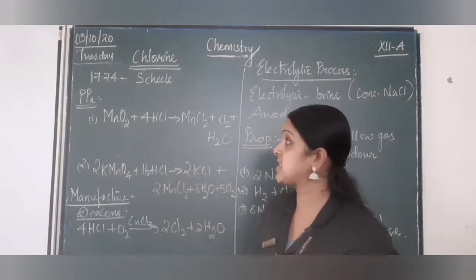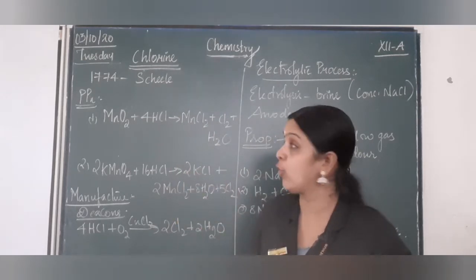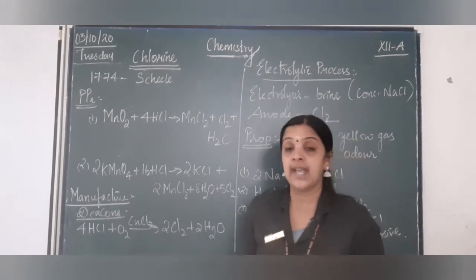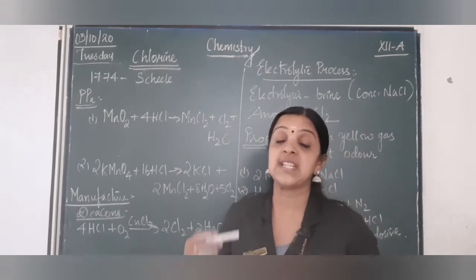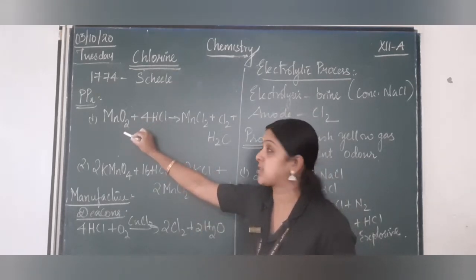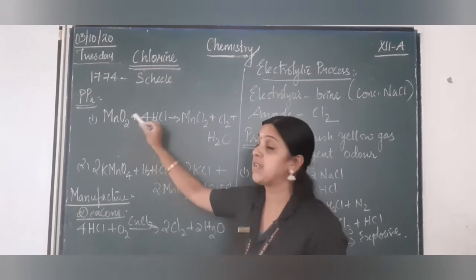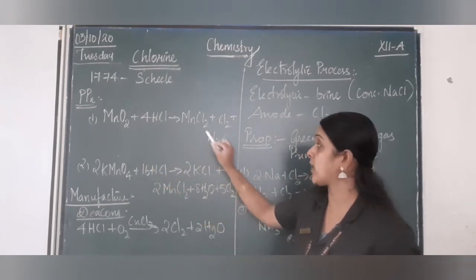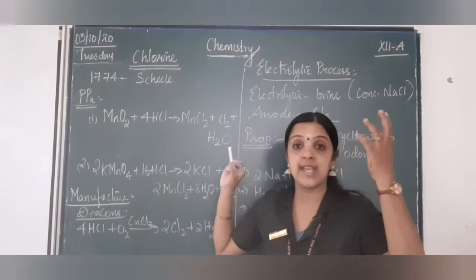He was a scientist in the year 1774 and he had many preparations of preparing chlorine, and we know chlorine and fluorine exist as gases. So the first preparation was from manganese dioxide. Manganese dioxide, when treated with hydrochloric acid, gives manganese chloride, water along with chlorine gas.